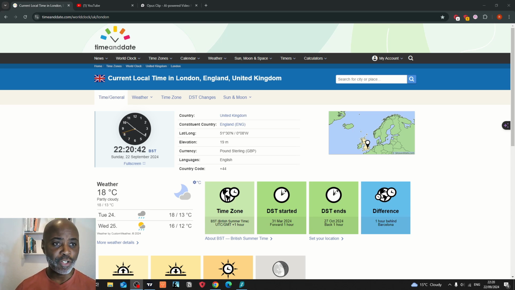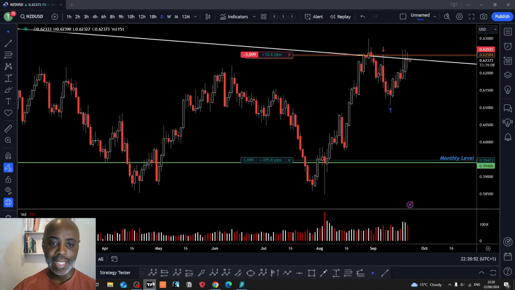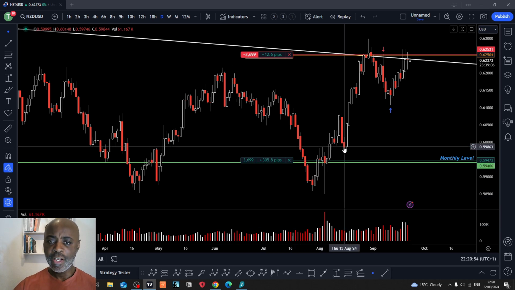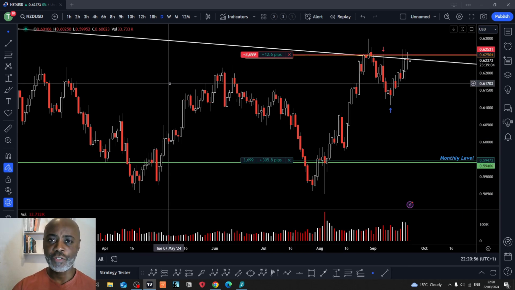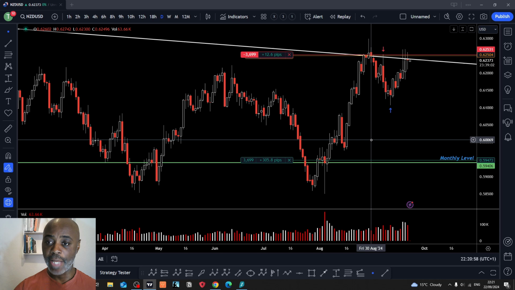Traders, I've got a little bit of a potential trade entry here for you. Let's get into the charts and have a look and talk about exactly what I'm talking about. I'm here on the daily chart of the New Zealand dollar US dollar pair.